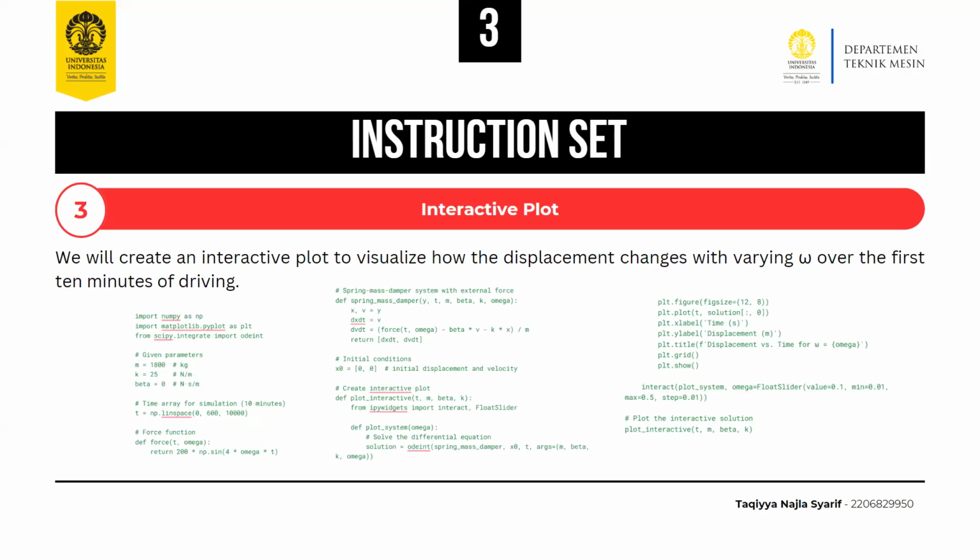And then step 3 is the interactive plot. We will create an interactive plot to visualize how the displacement changes with varying omega over the first 10 minutes of driving. Let's use Python to calculate and plot the solution. In here, I already made the Python solution. This code creates an interactive plot where the frequency parameter omega can be adjusted to see how the displacement changes over time. And by that, we have the conclusion.